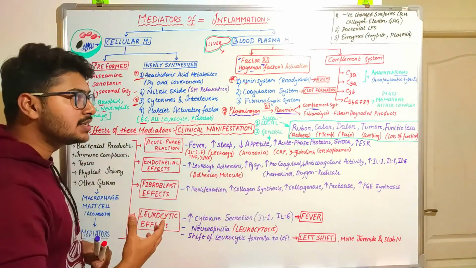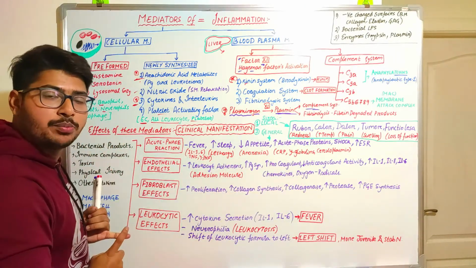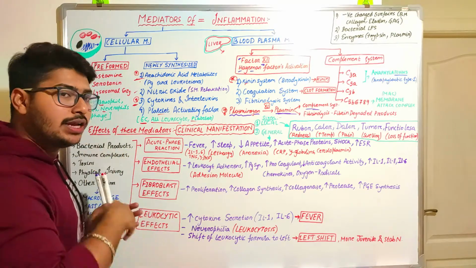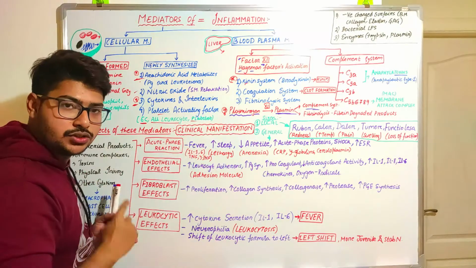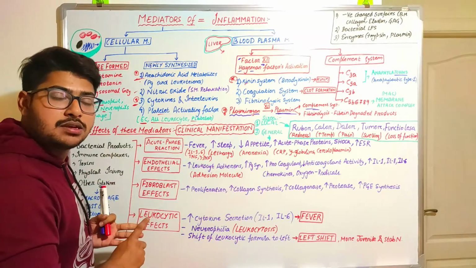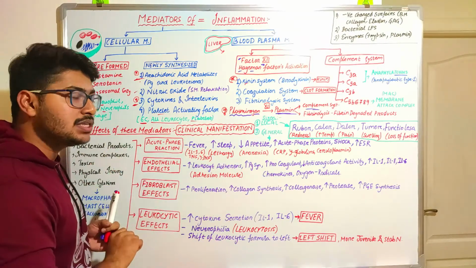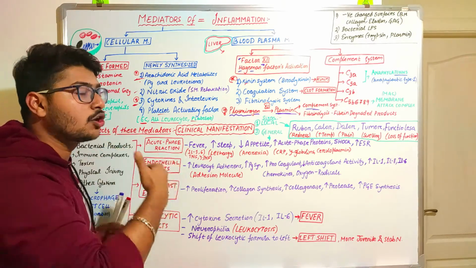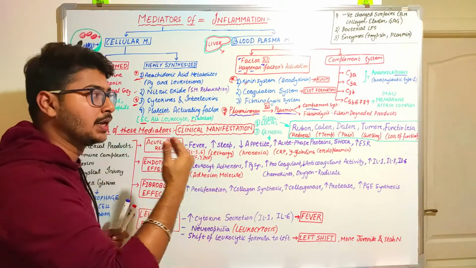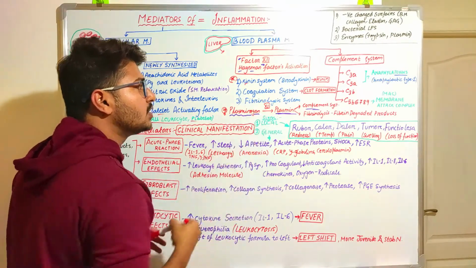Why are these kinins helpful? Because they produce vasodilation, increase the secretion of fluids at the site of injury, and increase pain, meaning they increase the reception by nociceptors and cause pain. Next comes the coagulation system.